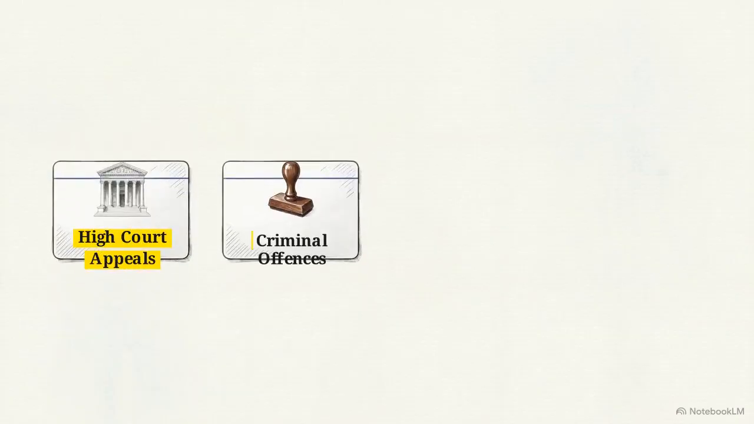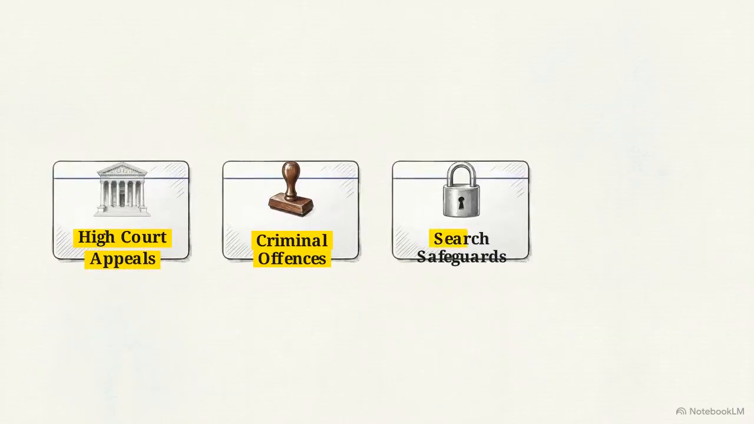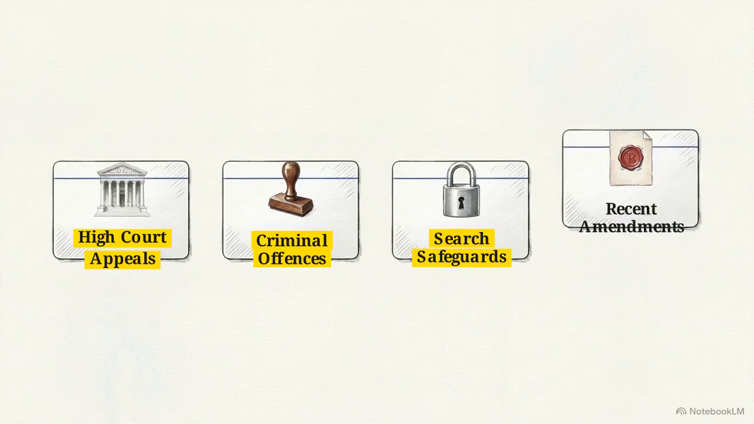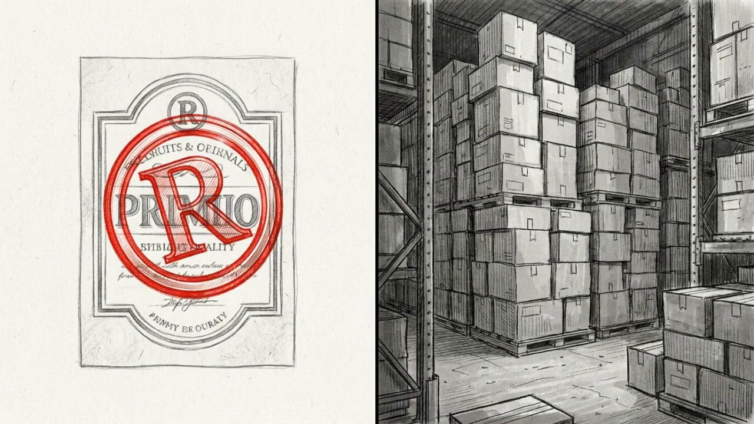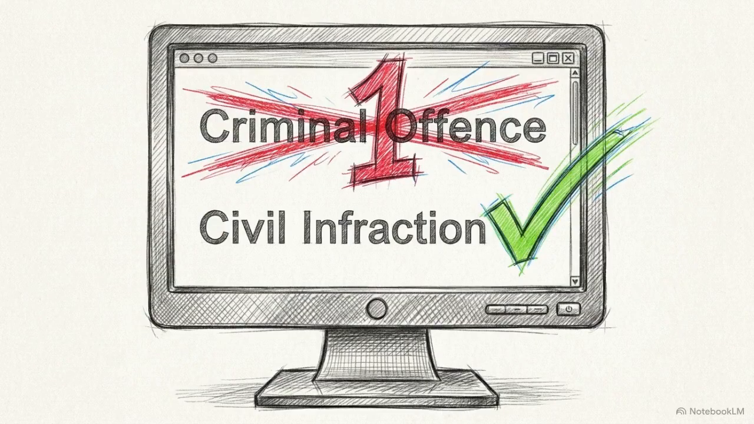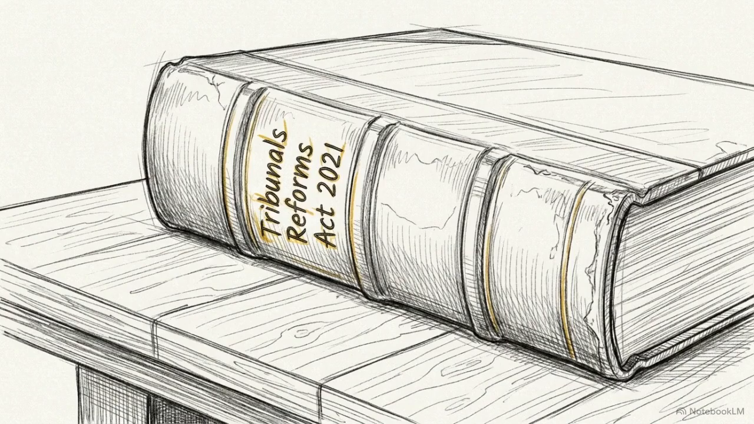In this lecture, we will analyze the procedural shift of appeals to the High Court, the definitions of criminal offenses, the specific safeguards for search and seizure, and the impact of the two most recent amendments. On the 2027 exam, candidates are expected to distinguish between technical marking errors and intentional economic fraud. Misidentifying a civil infraction as a criminal offense remains one of the most frequent causes for lost points in the enforcement chapter. We begin with two foundational legislative shifts.